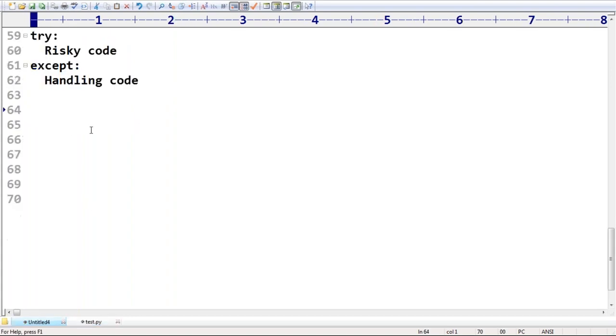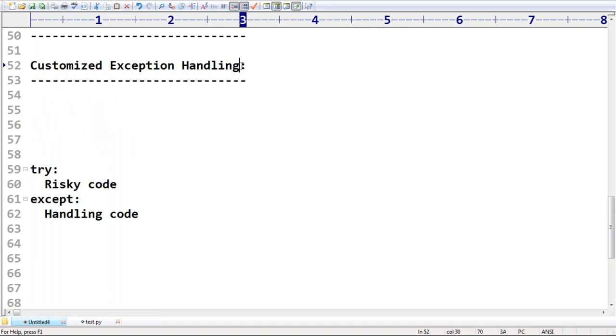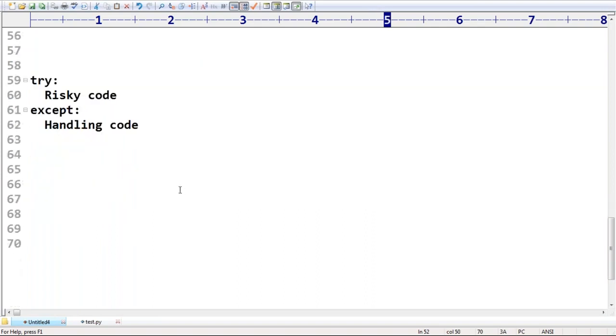Next, sir, this is about how you can handle exceptions. Customized exception handling by using try except block. Remember that. Yes, Divya, we can use base exception all the time. But the problem is, if you are using only base exception, then for all types of exception the same handling code will be there, which is not at all recommended. It is not a good programming practice.